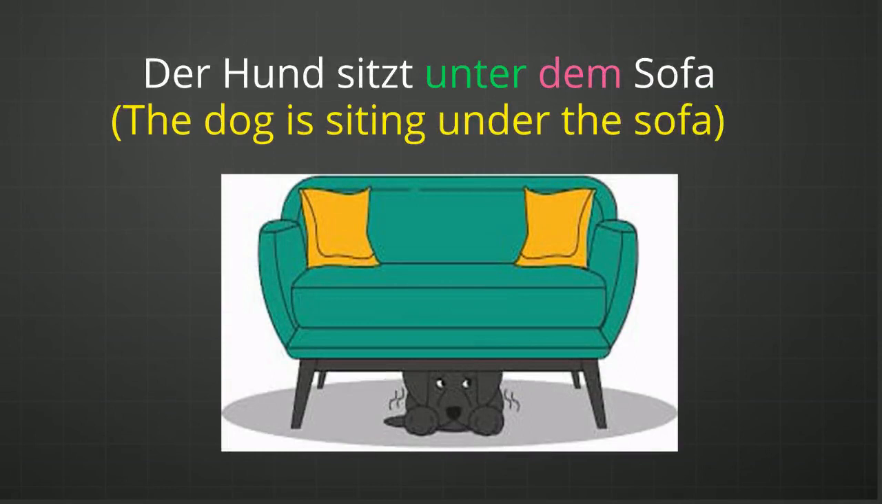Der Hund sitzt unter dem Sofa. Unter is again a wechselnde preposition. Sofa is a neuter noun. Der Hund is the subject. Der Hund sitzt. The dog is sitting. The dog is already there under the sofa. The dog is now not changing his position from point A to point B. There is no motion in the sentence, so you can say that unter is a dative preposition.